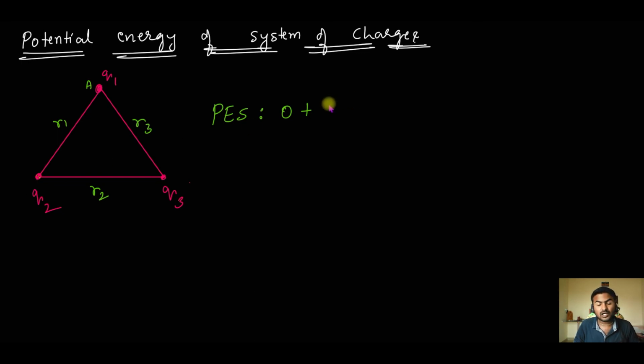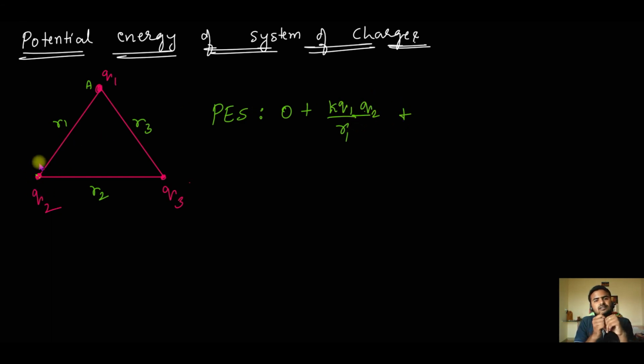First we'll find out how much work I have to do to bring a 1 unit charge and keep it at this point. The work is K Q1 by R1, because that is nothing but the potential at this point due to the charge Q1. Now instead of 1 unit charge, I have brought Q2 amount of charge. So the work done will be K Q1 Q2 by R1. This is the work done to bring the second charge.